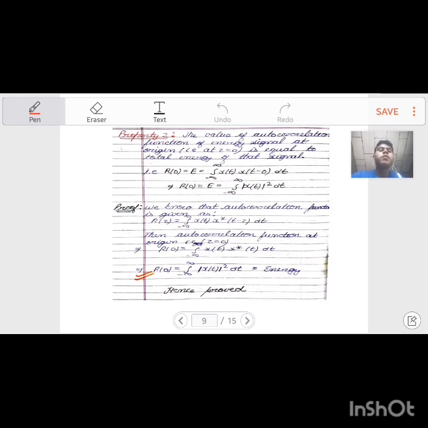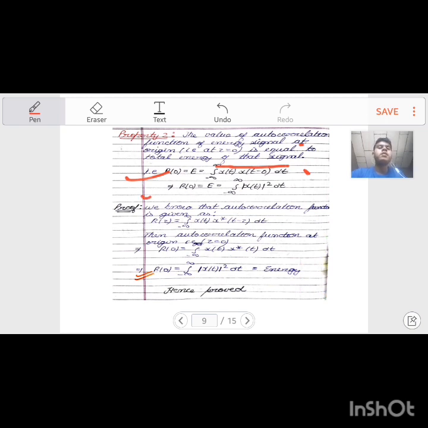Now, the verification for property 2. What does property 2 say? Property 2 states that the value of the autocorrelation function at the origin is equal to the total energy of that signal. What it means is that when we find the autocorrelation function at the origin, that is tau equals 0, the value is equal to the energy of that signal, the signal whose autocorrelation function we are finding. Now verification of this point: r tau at 0, r of 0 equals E.